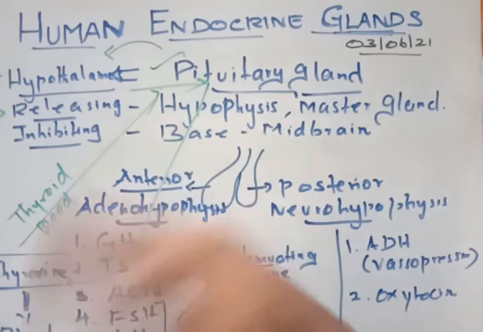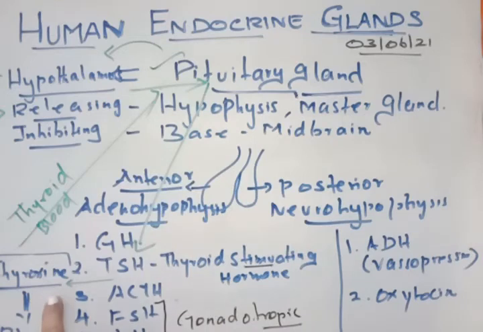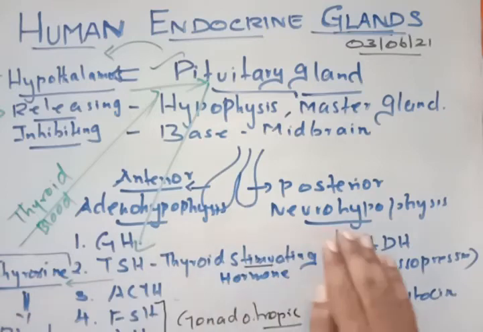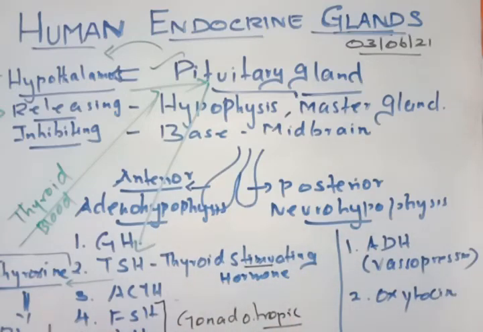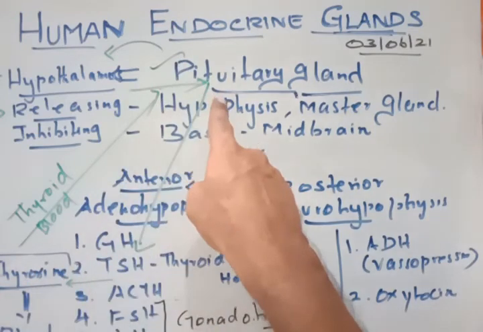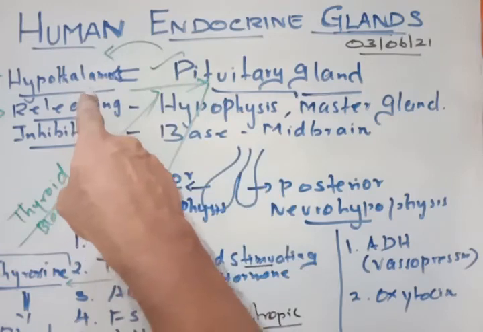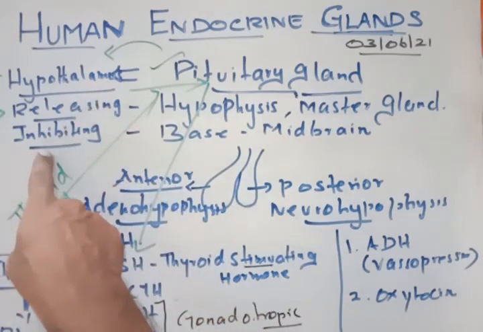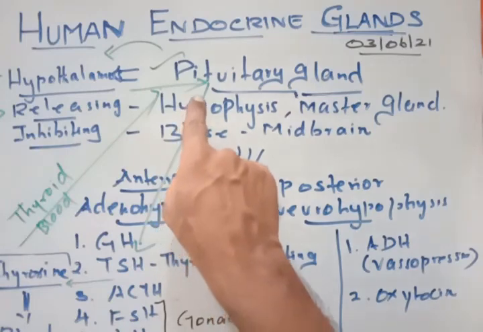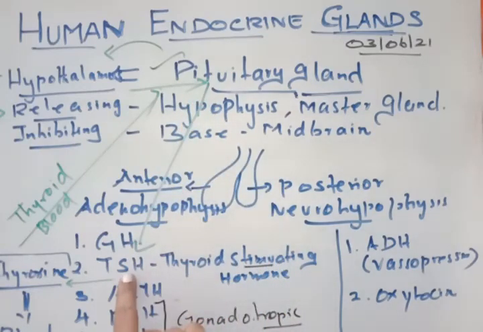There is also negative feedback. Negative means when the thyroxine is increased in the blood, the hormone should not increase more, otherwise you will have some problem. The hormone should always be at an optimum, equal concentration. So if it is going less, you will have positive feedback. If it is going more, the same information goes to the pituitary gland. The pituitary gland will send the information to the hypothalamus. Now the hypothalamus will send an inhibiting factor, a stopping factor, so that the pituitary gland will not send this TSH. This is how the thyroxine level is maintained. Likewise, all the hormones are maintained.